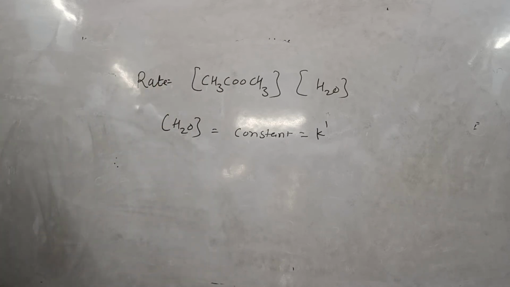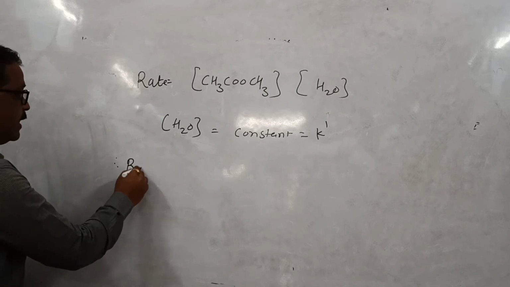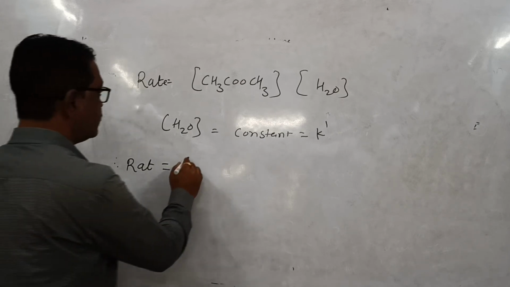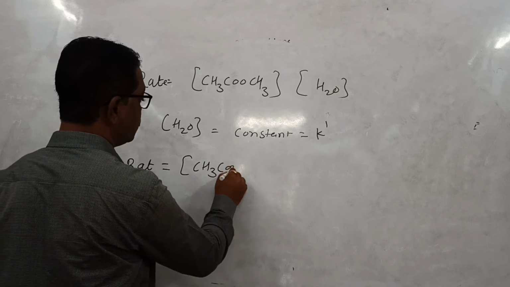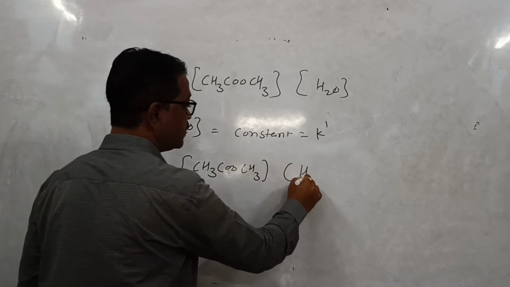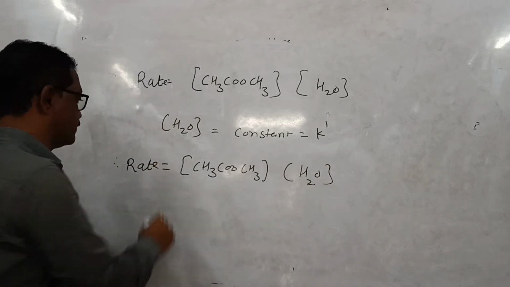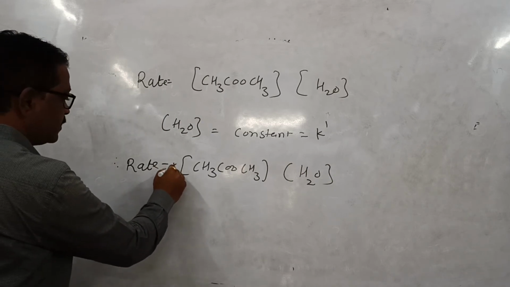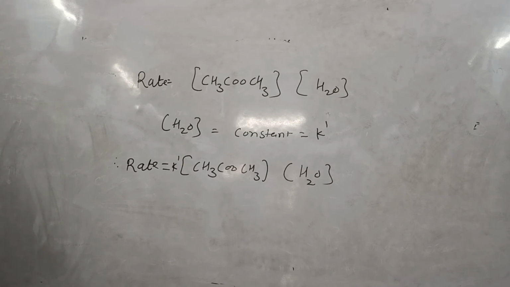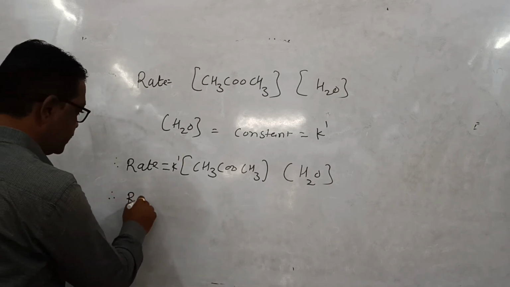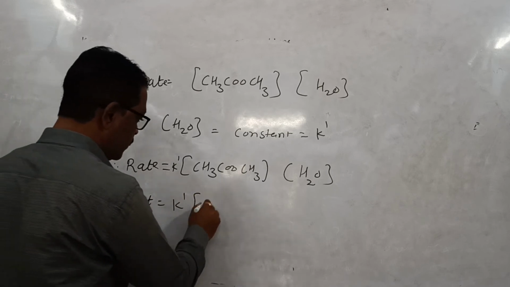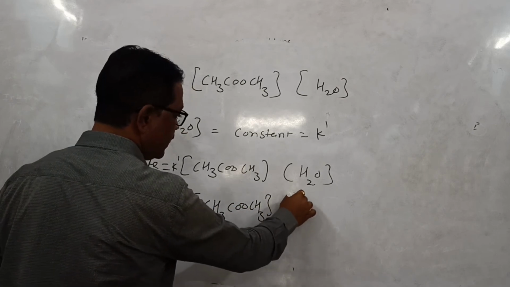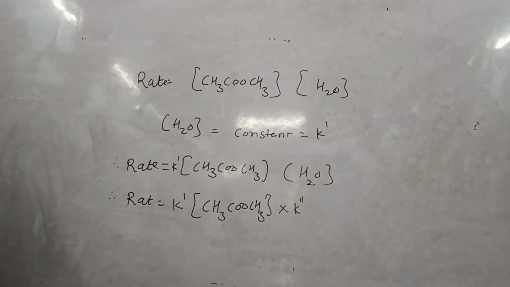Therefore rate is equal to k dash [CH3COOCH3] into k double dash.